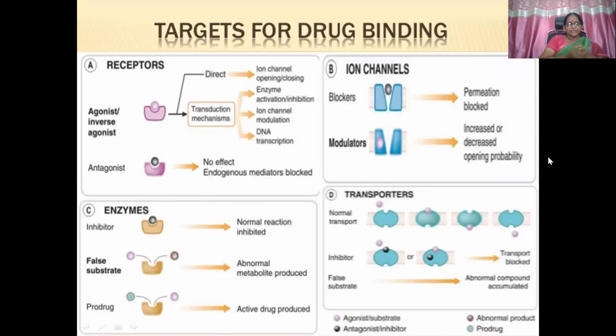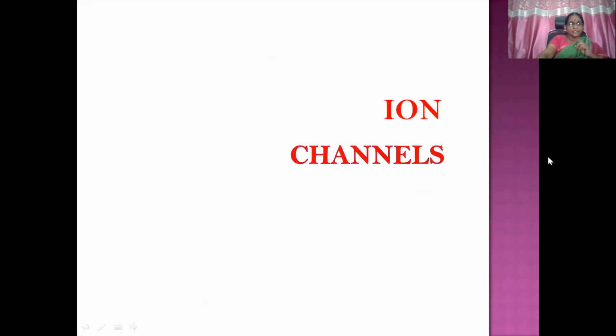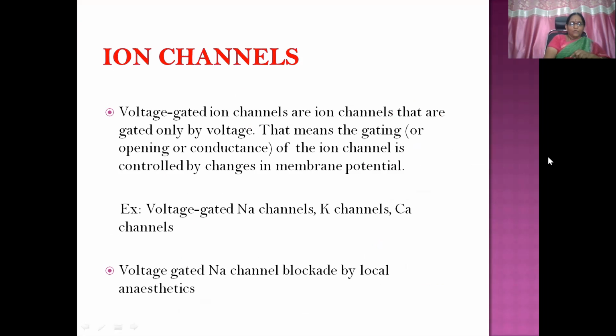So we have finished receptors, enzymes, transporters, and the last one is ion channels. These are the targets of drug action. Ion channels we have already discussed along with ionotropic receptors, so we'll just go through it. Voltage gated ion channels are ion channels that are gated only by voltage. Whenever there is a voltage difference between extracellular and intracellular sides, the ion channels open. So some ions move inside, some ions move outside.